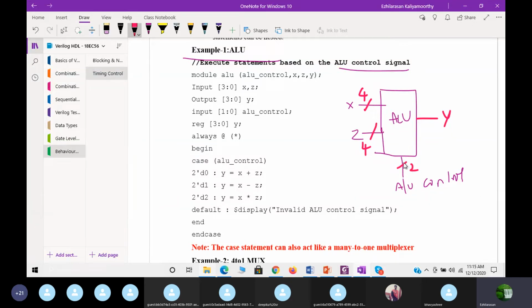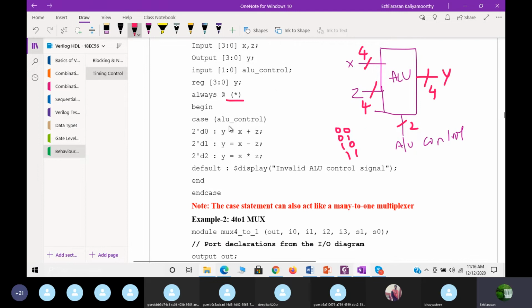So I need a 2-bit ALU control. When ALU control is 0, 0, perform one operation. When 0, 1, perform another operation. When 1, 0, perform another operation. Then 1, 1, perform one more operation. ALU is nothing but an arithmetic logic unit, and it can perform arithmetic and logical operations. The input is 4 bit, the output is also 4 bit, the ALU control is 2 bit, and Y is a register, always @(*). Again, we are using the case statement on ALU_control.